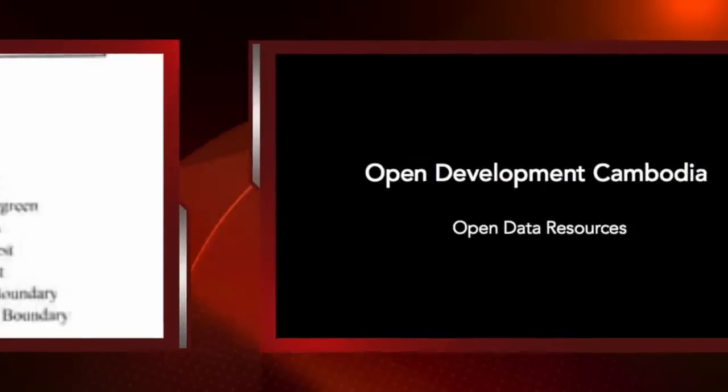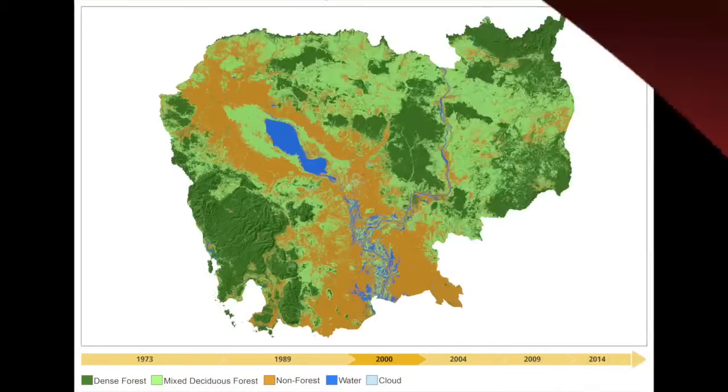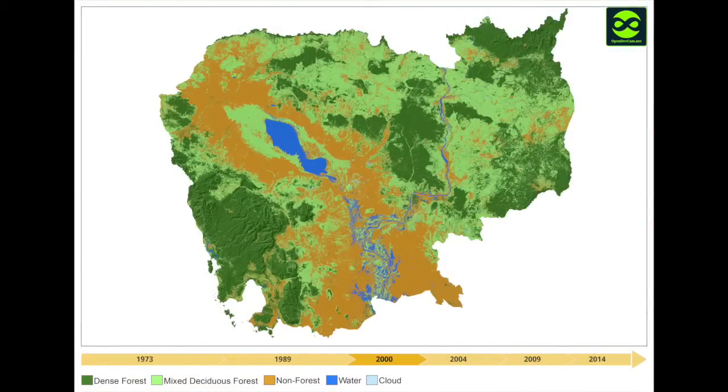Open Development was one of the most reliable and extensive resources we found. Open Development Cambodia is an open data website, and it is the first of its kind in Southeast Asia. The primary map from Open Development comes from 2000. They utilize a broad-based classification system. They create 5 main categories to classify all of the land coverage in Cambodia.